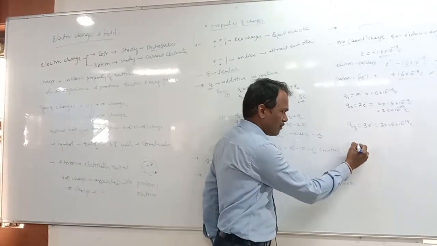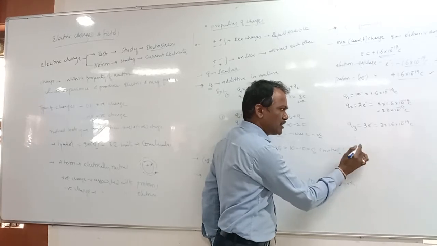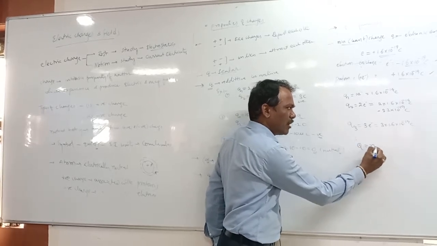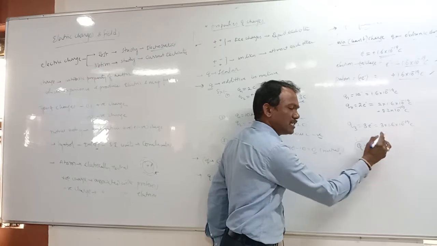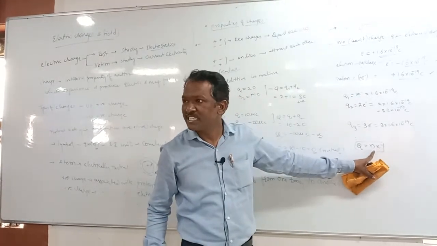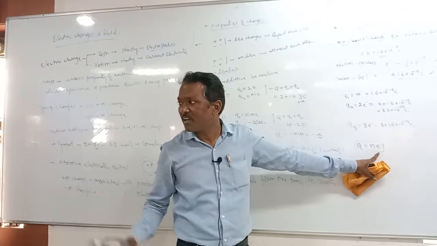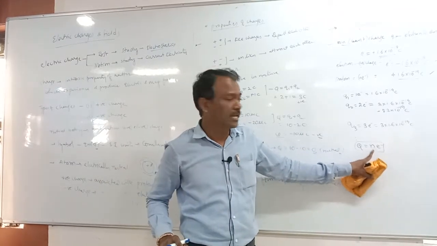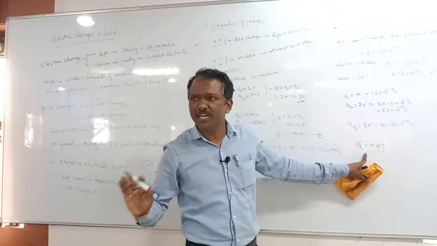So if n number of electrons of charge is available, the least charge is an integral multiple of the electronic charge, that is how we get charge in nature.